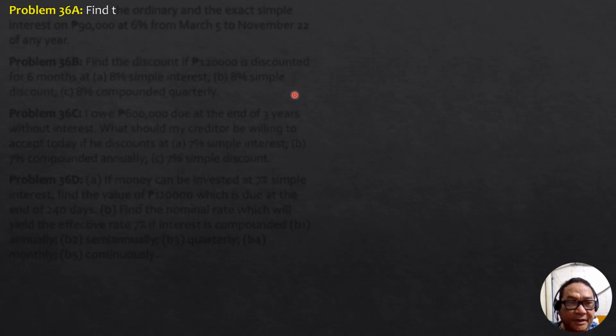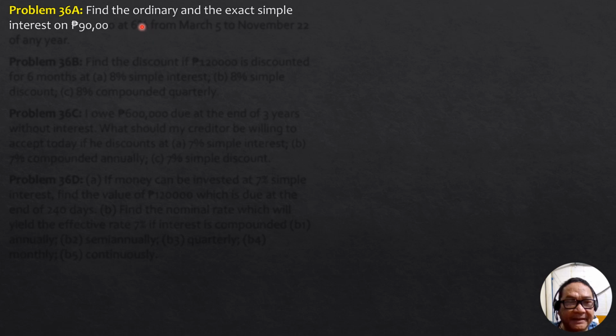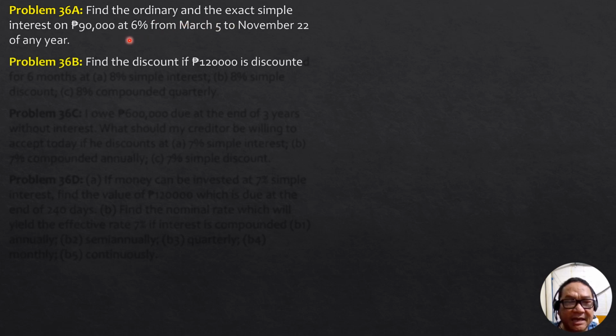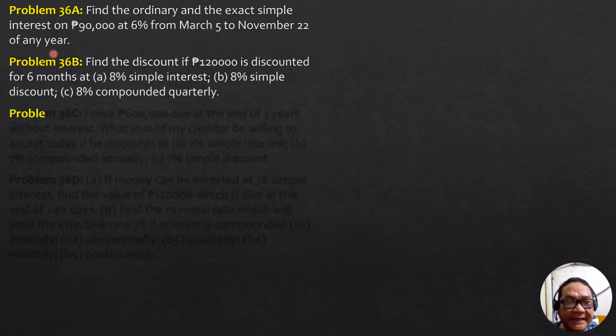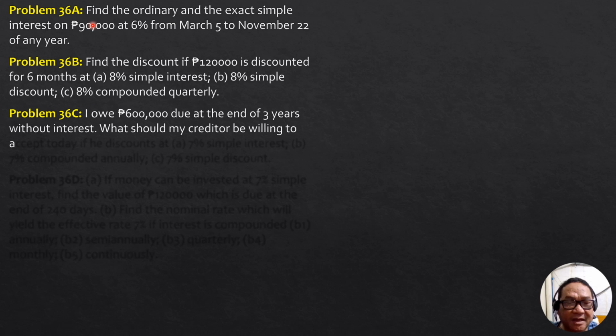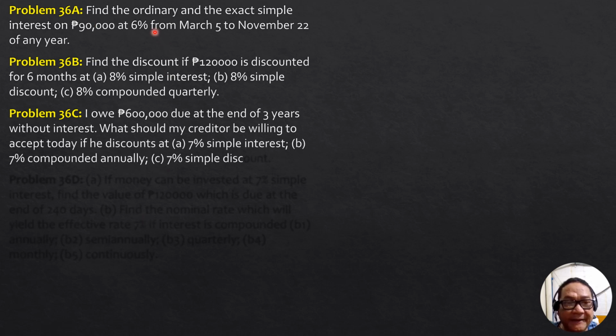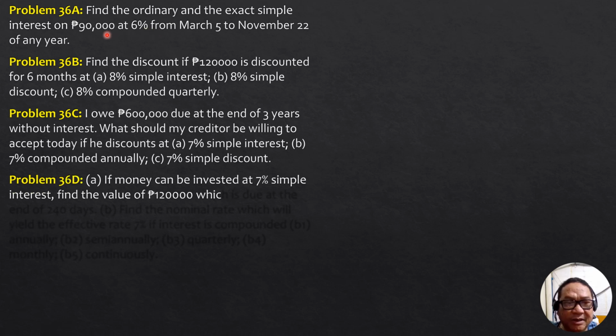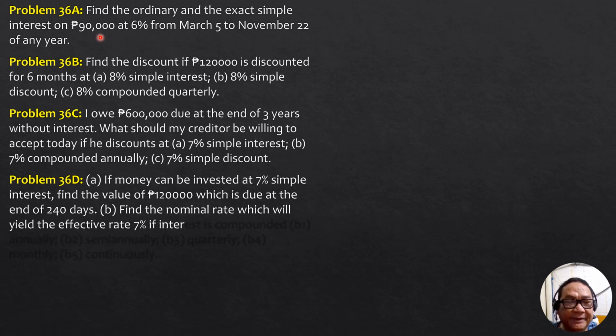So for the first problem, find the ordinary and the exact simple interest on 90,000 pesos at 6% from March 5 to November 22 of any year. Let's focus on this problem first before proceeding to the next one. Remember that the simple interest is equal to PRY. Let's use that for this case, and let's consider three cases here.